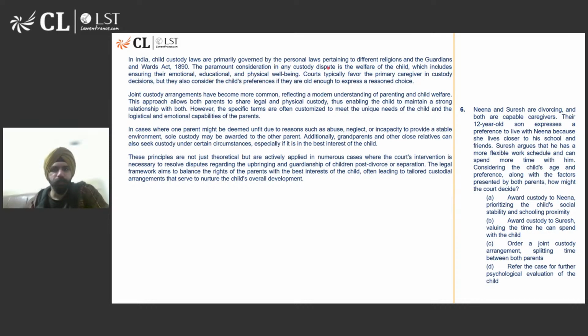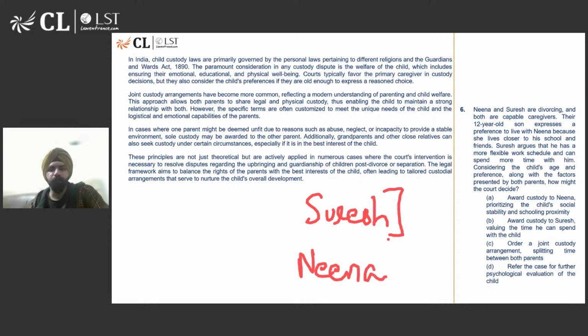All right. Then there it is written, court typically favors the primary caregiver in custody. Who is going to be the primary caregiver? The one who can spend more time with the child, right? So that's gonna be Suresh. But we also want to consider the child's preferences. What is the child preference? The child's preference is Nina. So if both have to be balanced, which one are we going to choose? We have to strike a balance between both the custodies. Suresh or Nina or the joint custody? Joint custody.